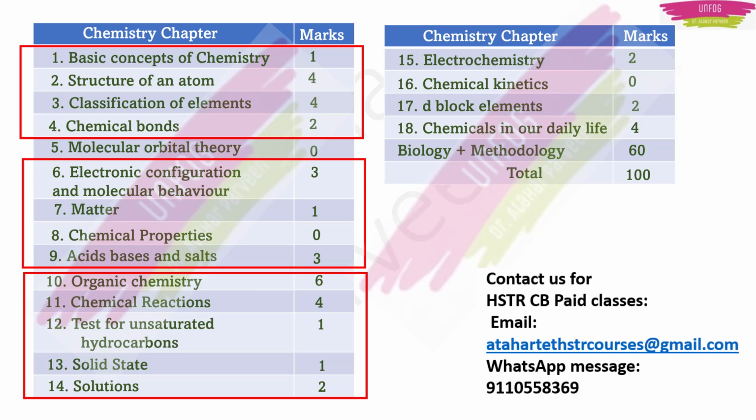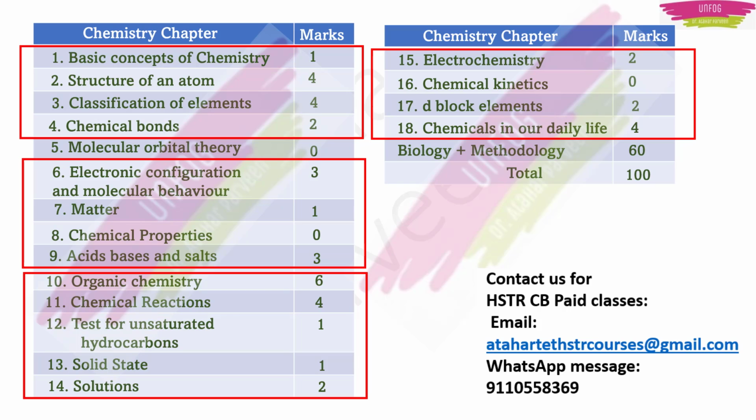Then after organic chemistry, go for chemical reactions. Then go for solutions. Then try to go for solid state and test for unsaturated hydrocarbons. In case you find it difficult, you can skip solid state and test for unsaturated hydrocarbons meanwhile, and later along with molecular orbital theory and chemical kinetics, you can touch those chapters. Then at last, you go for electrochemistry, chemical kinetics, D block elements, chemicals in our daily life.